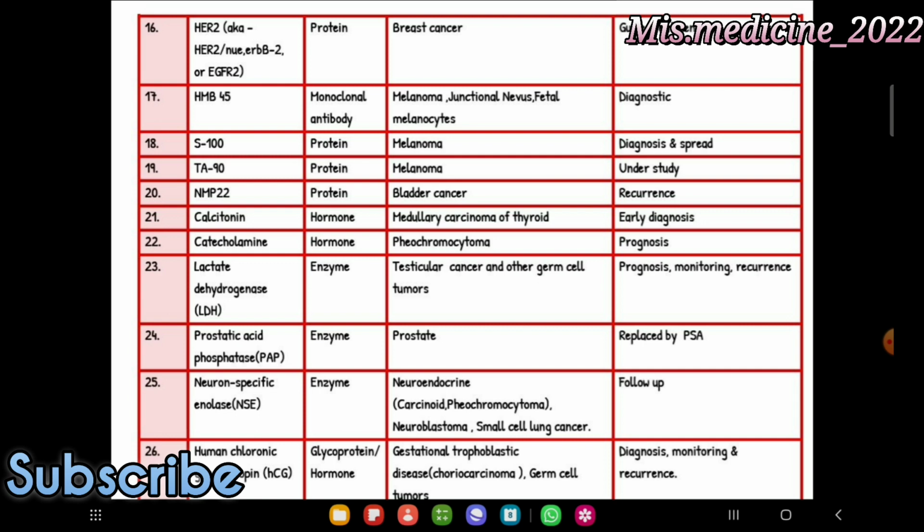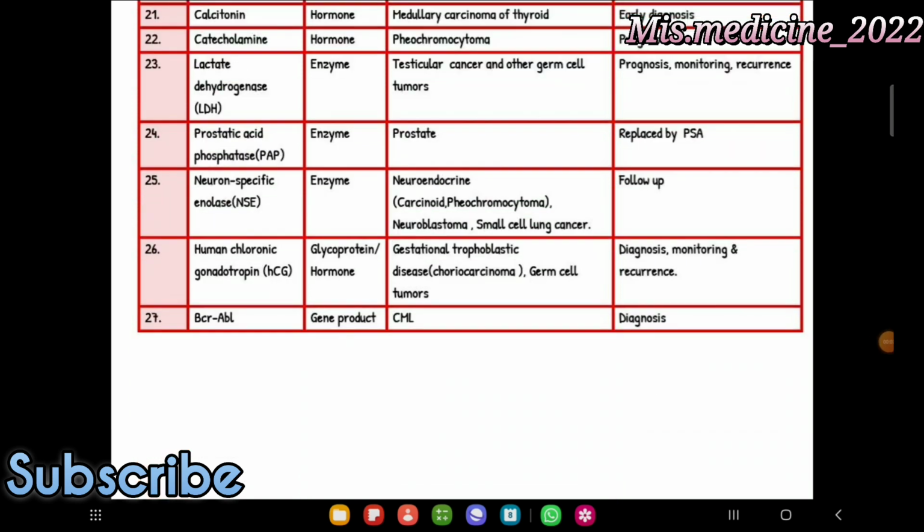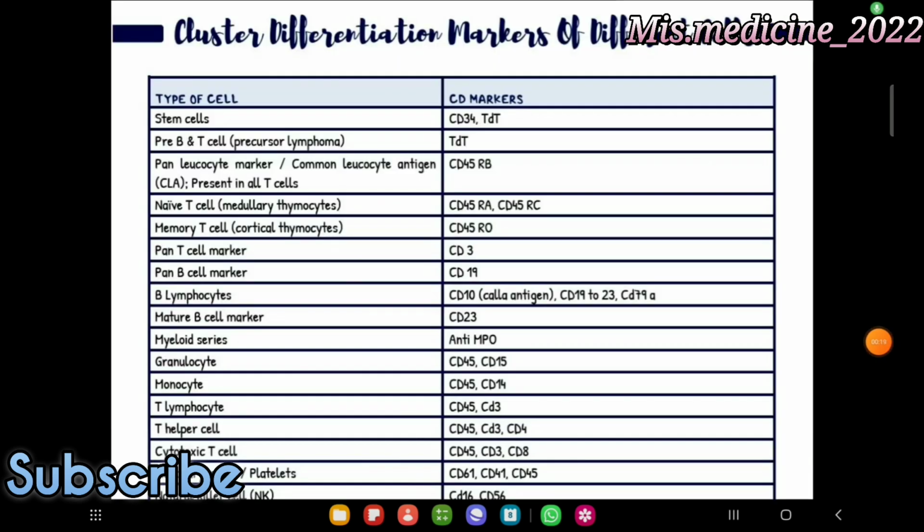Neuron-specific enolase, NSE, seen in neuroendocrine tumors. Next is the NSE, neuron-specific enolase, seen in neuroendocrine carcinoid, pheochromocytoma, neuroblastoma, small cell lung cancer. Next one is hCG, which is seen in gestational trophoblastic disease and germ cell tumors. BCR-ABL seen in CML. Next part is the cluster differentiation markers of the different cells.